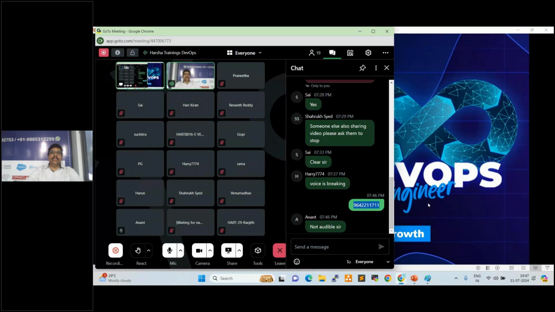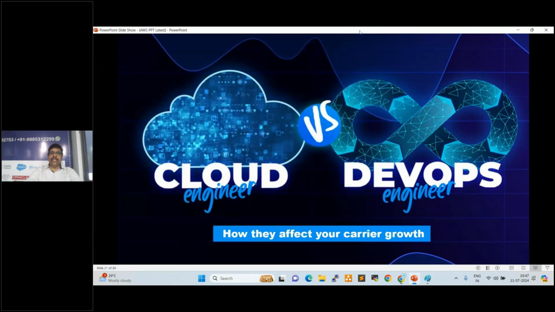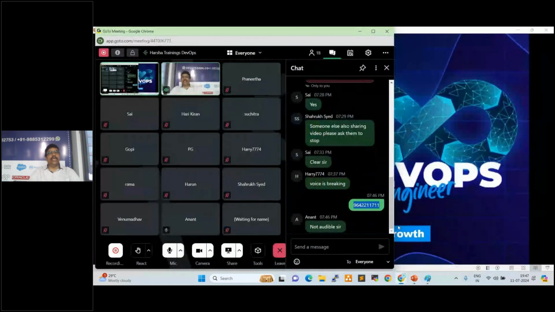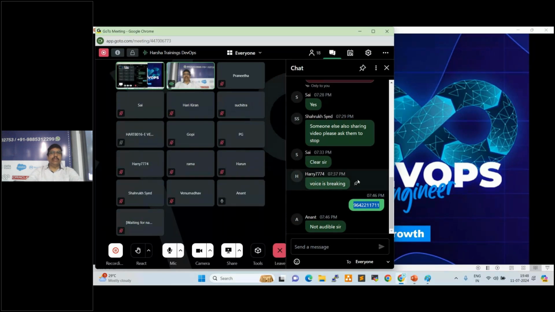Now, how to create an AWS account? Let's try to understand today. Everyone create the account today itself, because from tomorrow onwards we're going to start working on resources. How to create resources? How can we connect to resources? We'll start that from tomorrow. So how to create an AWS account, we'll try to understand today.